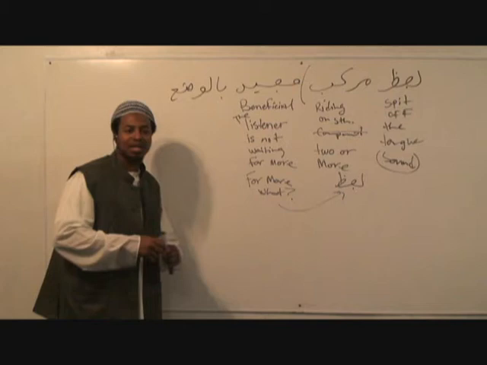Kalimatun dallat ala ma'na fi nafsiha waqad walam taqtarin bizaman. It is a word that points to a meaning in and of itself. We say again, in and of itself. What does in and of itself mean in one word? Independent. Right? It has this independent meaning. Why do we say independent? We say independent because the thing is made clear by its opposite, because it's not dependent on another word to help define what it means.